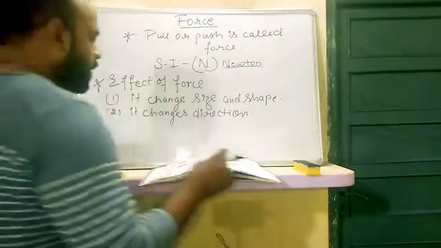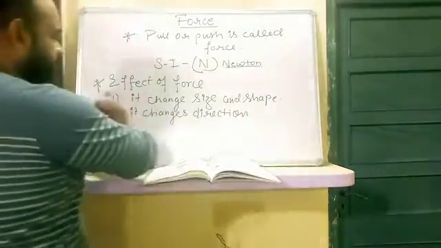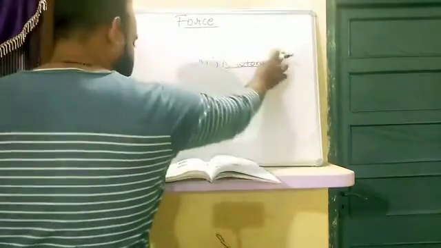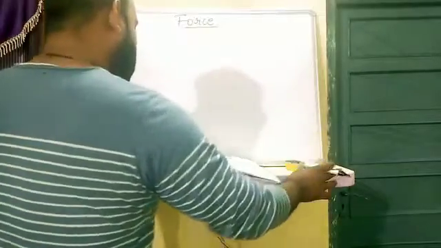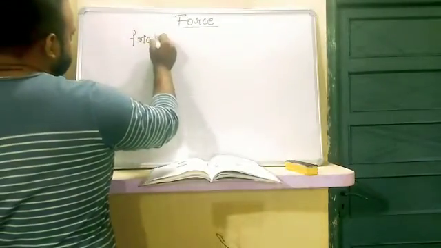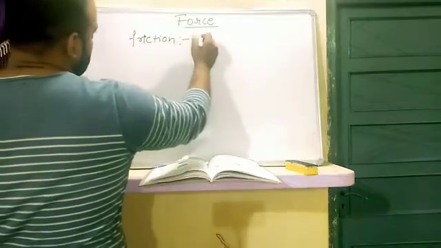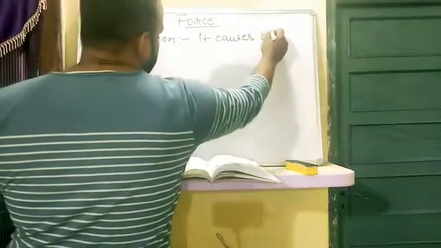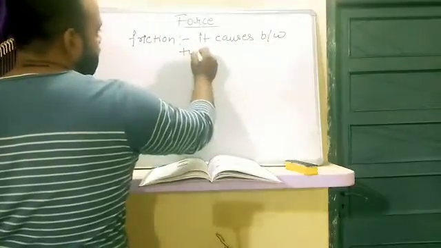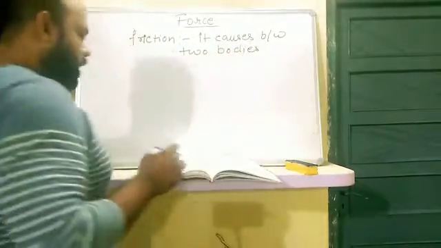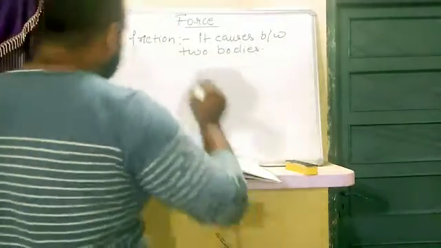Okay. After that, friction. If we talk about friction, what is friction? The next topic is friction. It acts between two bodies. So this is friction, and it acts in the direction opposite to the force applied.